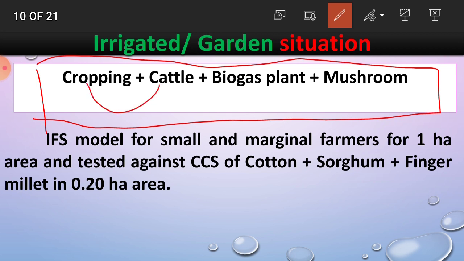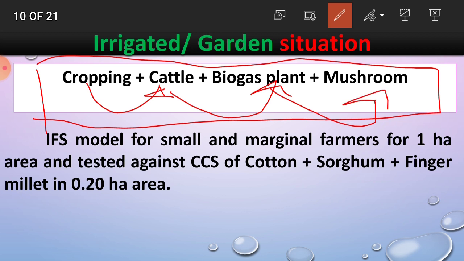Like cropping, the waste material of cropping, that is crop residue, is used as fodder for cattle. The waste material of cattle, that is cow dung, is used for biogas preparation. And the waste material of biogas, like slurry, is used for the production of mushroom.